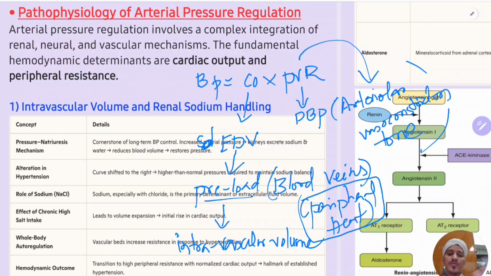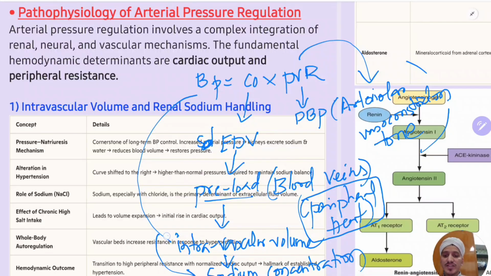The more the intravascular volume, the more you will have the blood in the veins, and this in turn depends upon the sodium concentration. So indirectly, BP is dependent upon the intravascular volume and sodium concentration, and peripheral vascular resistance is dependent upon the arteriolar tone.